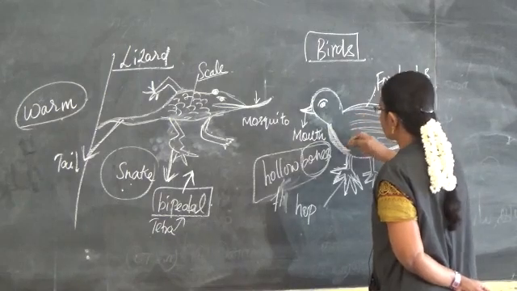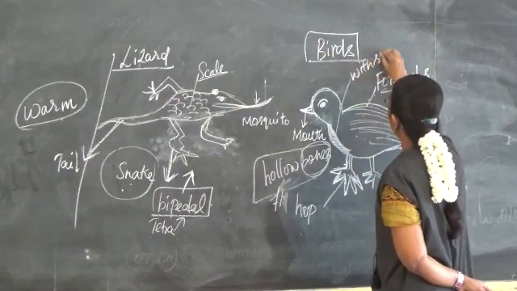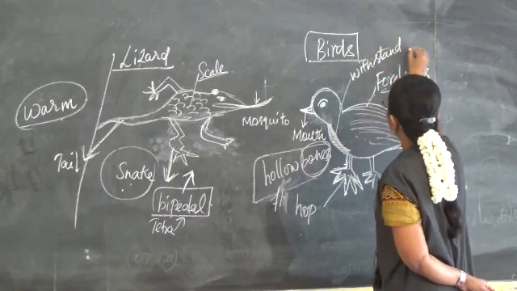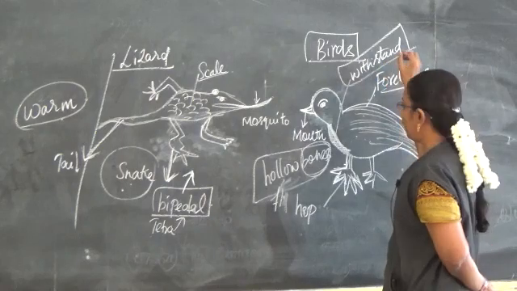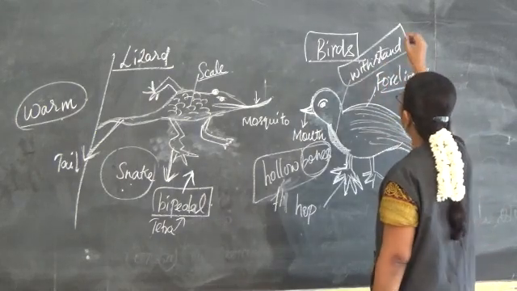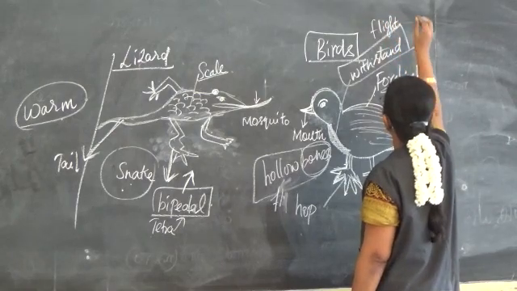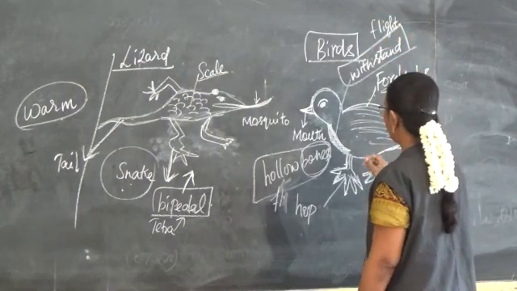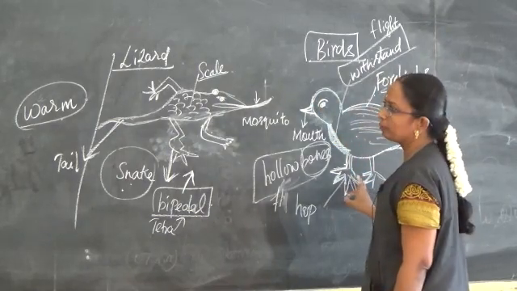They have a strong chest bone, which helps them withstand the pressure in the air and helps the body to fly easily. So these are the adaptations found in birds.